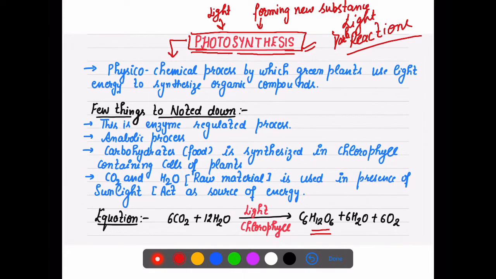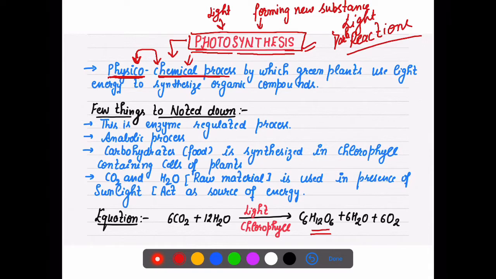If we talk about this particular process, it is a physico-chemical process. That is why we write it as a physico-chemical process, because in this process a reaction is involved, plus it is taking place in plants, in the outside structure of the plant, so both things are getting involved. So this is a physico-chemical process.